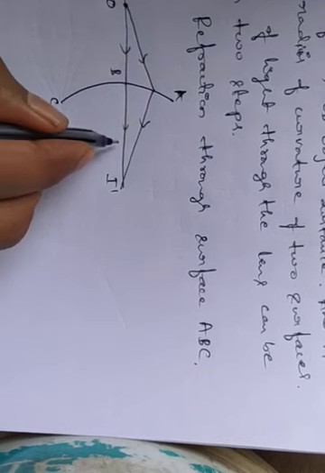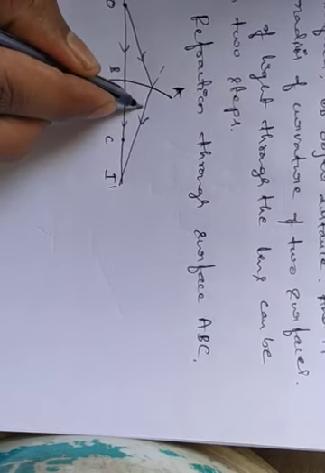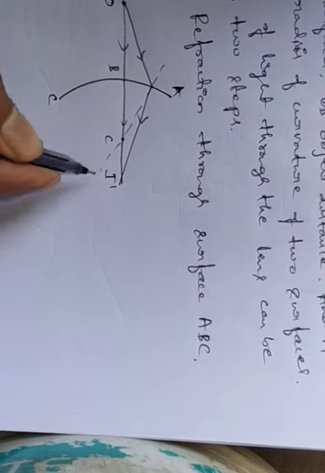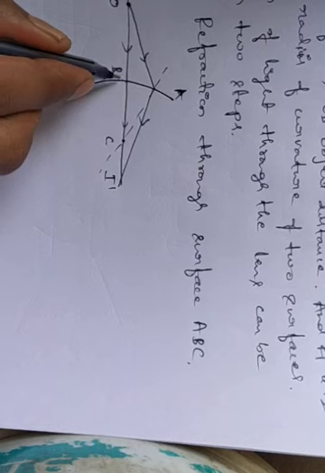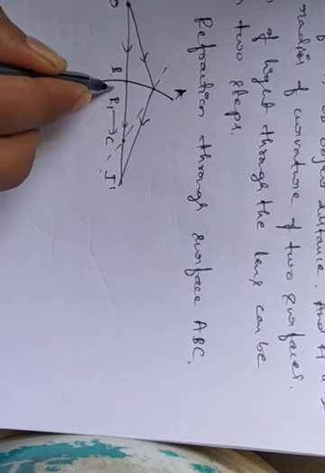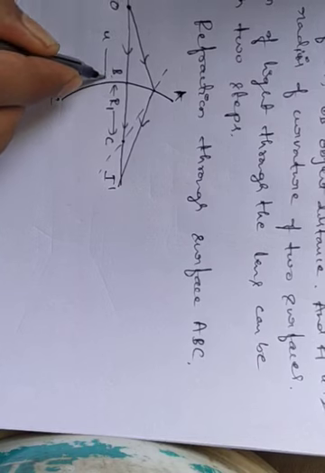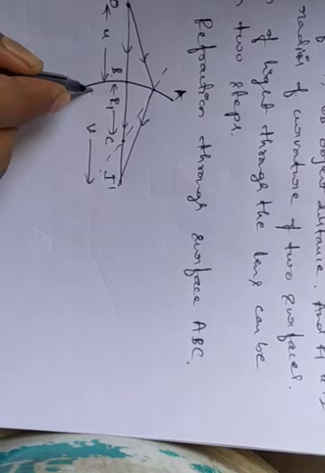Here there is some center of curvature. The line passing through the center of curvature we take as the normal, and the distance between the pole and the center of curvature is R1, the object distance is U, and the image distance is V.